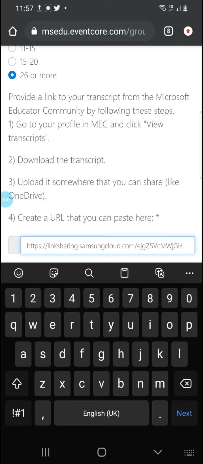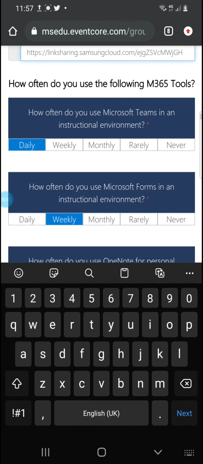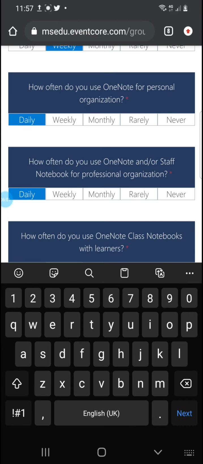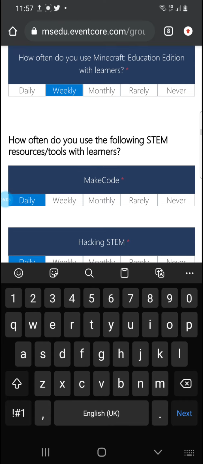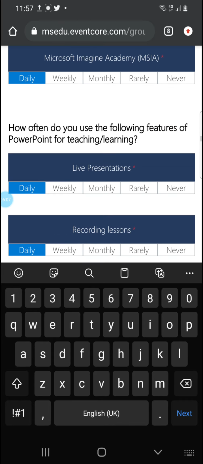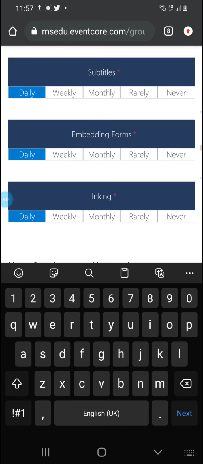Then coming down, there are certain questions they are going to ask you, and you have to reply about the Microsoft 365 tools. If you are using them, you are going to mention it. How often do you use them? If you are using them rarely, or you haven't used them, this is up to you. How you are using the Microsoft tools, you are going to answer that as well. So these are very short question answers.